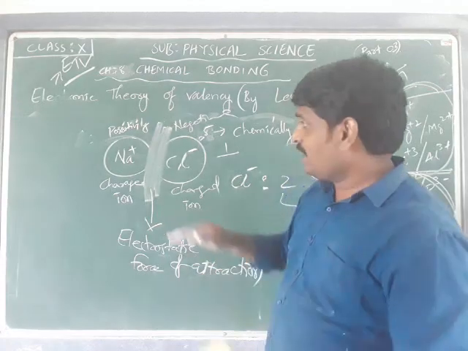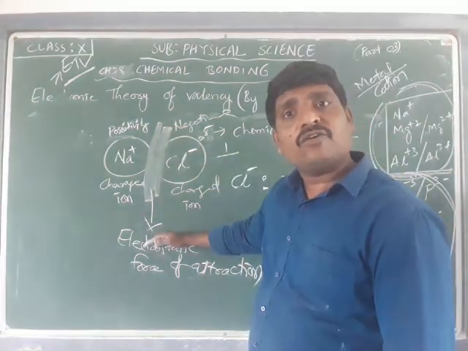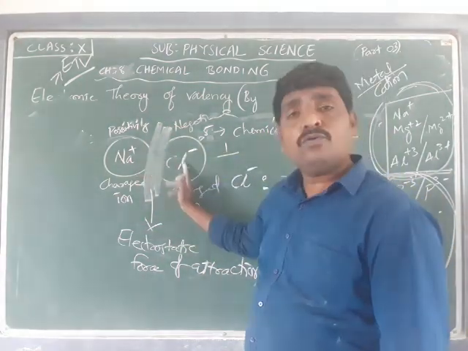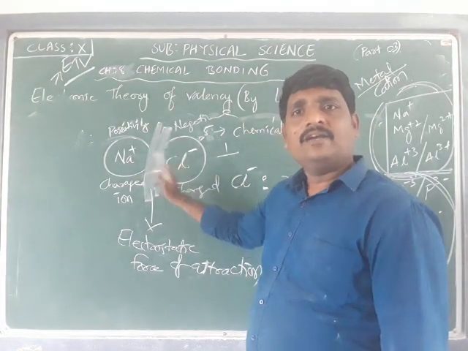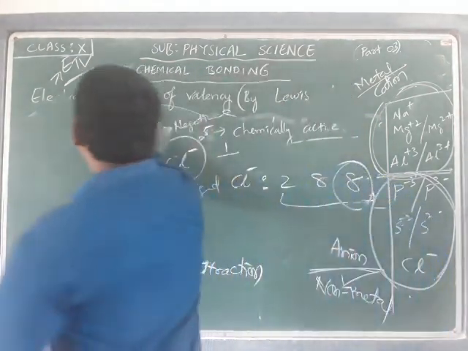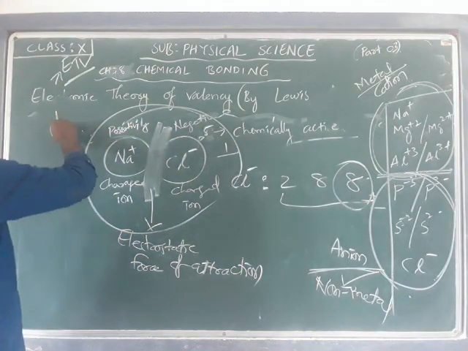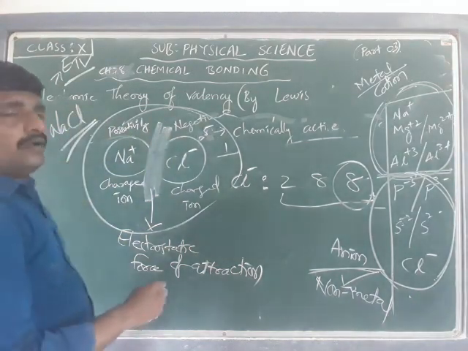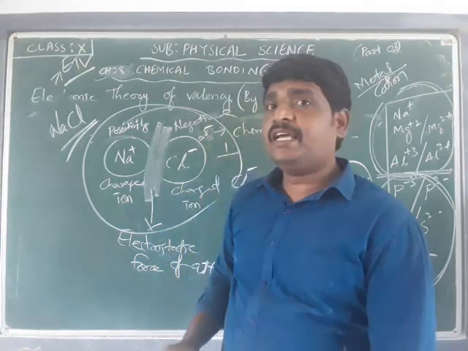They attract each other, and there exists an electrostatic force which makes these two ions bond together and form a molecule called NaCl, sodium chloride. That is the explanation.